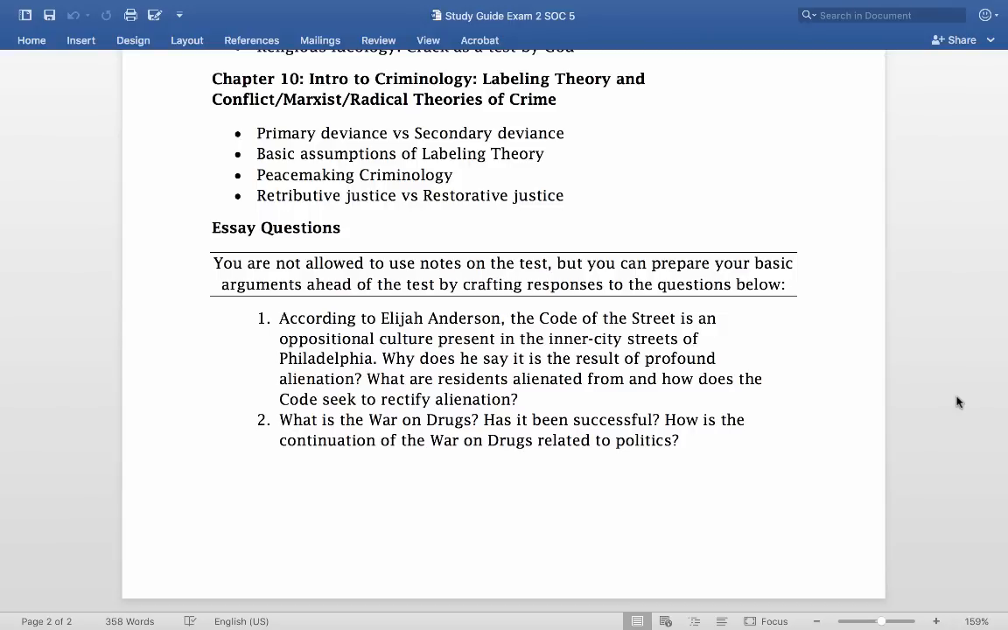And how does the code seek to rectify alienation? Well, the code basically sets up a whole different societal value system that is oppositional to the larger society. It's not trying to fit people into dominant society. It's trying to create its own society that says, screw dominant society, here's what my values say instead. And really it does that as a kind of protective layer because people are not afforded the kind of respect and dignity in the larger culture that they deserve.